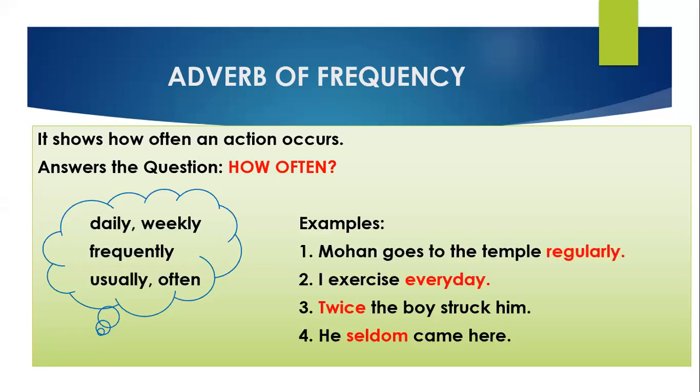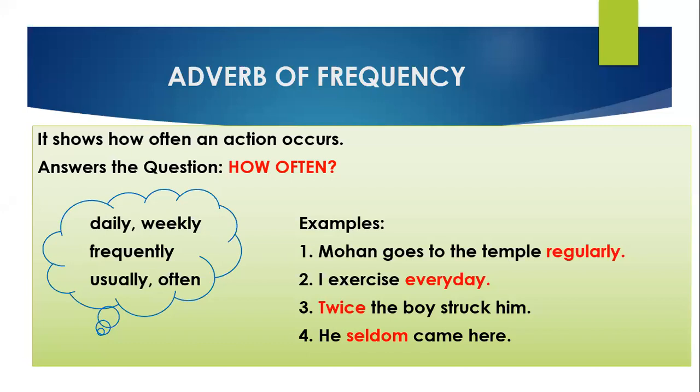Mohan goes to the temple regularly. How often does Mohan go to the temple? I exercise every day. How often do I exercise? Twice the boy struck him. How often did the boy strike him? He seldom came here. How often did he come here? Now you can see the words regularly, every day, twice, and seldom. These words are giving us the answer of how often.